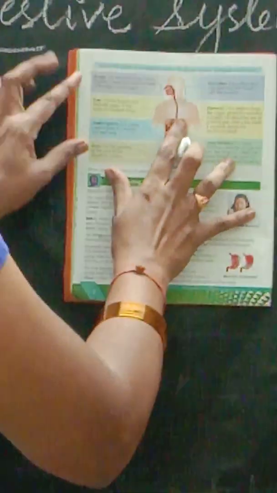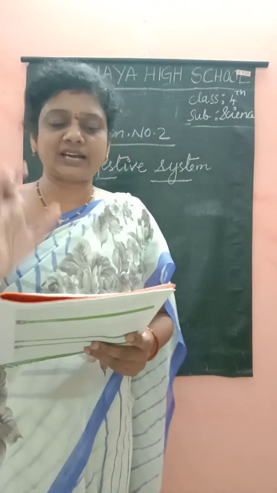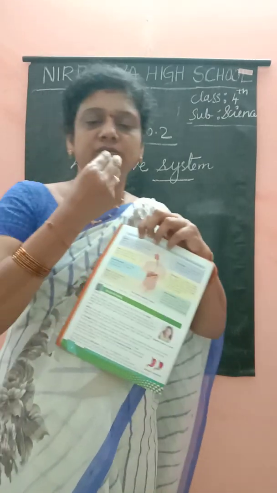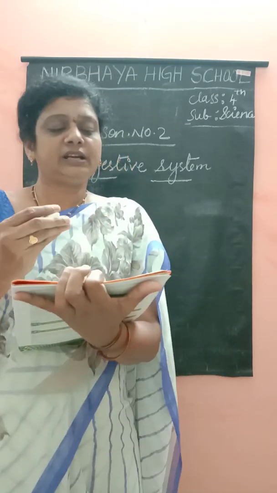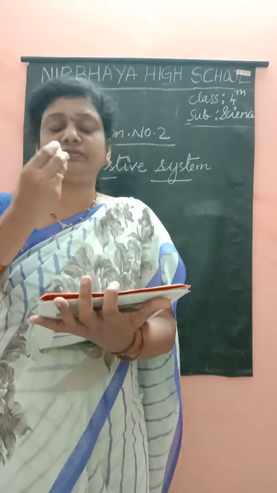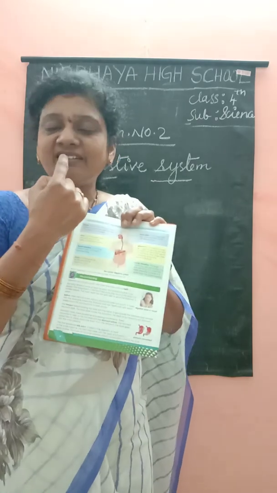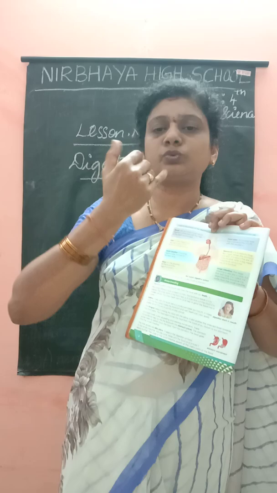From where do we start? From the mouth. We put food into our mouth. Digestion starts here with the help of our teeth and tongue. What are we doing? We are chewing the food and swallowing it.